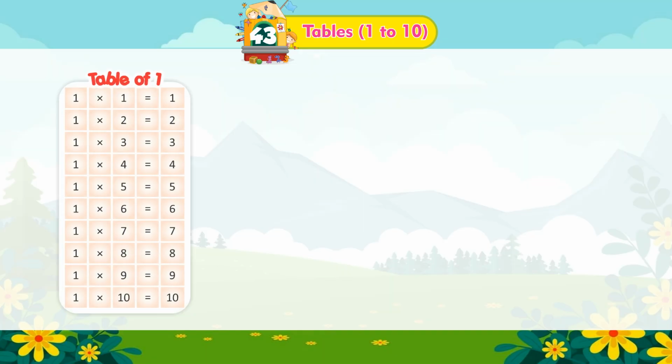Table of 1. 1 multiplied by 1 is equal to 1. 1 multiplied by 2 is equal to 2. 1 multiplied by 3 is equal to 3. 1 multiplied by 4 is equal to 4. 1 multiplied by 5 is equal to 5. 1 multiplied by 6 is equal to 6.